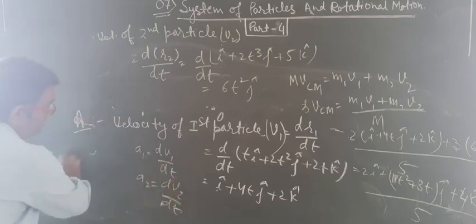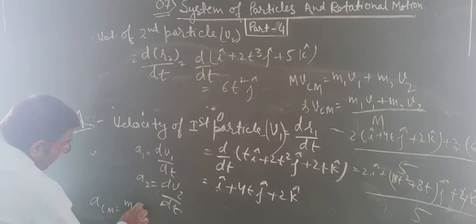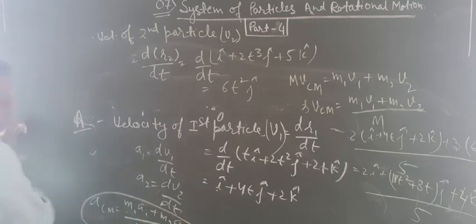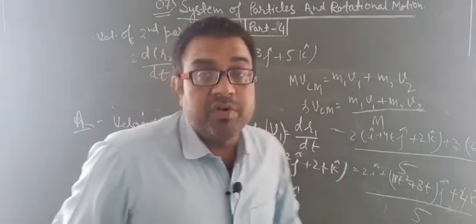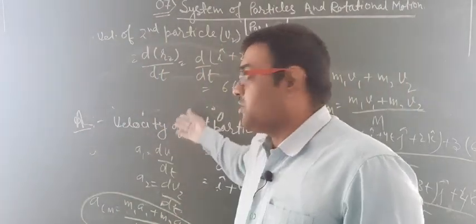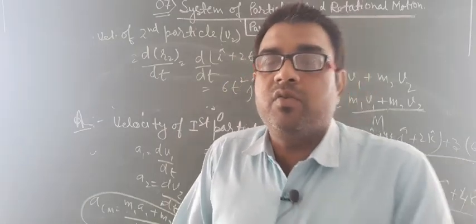And for a cm we will apply the formula m1 a1 plus m2 a2 divided by m1 plus m2. Using this formula we can find the acceleration of the center of mass; the velocity of the center of mass we have already calculated.